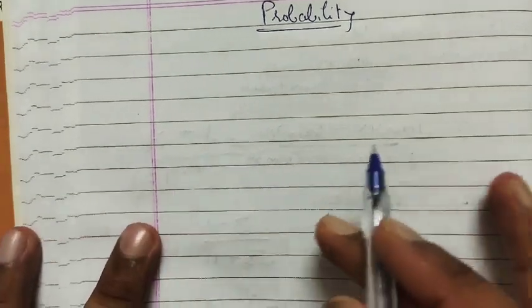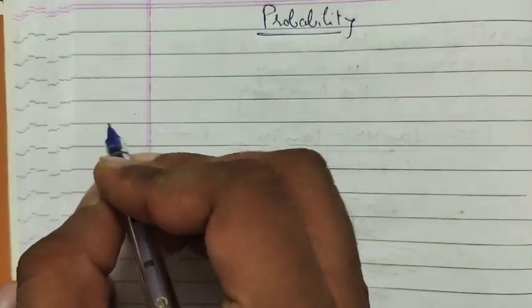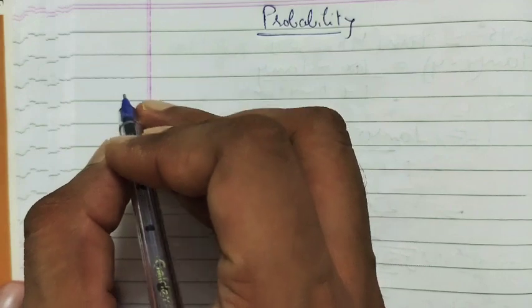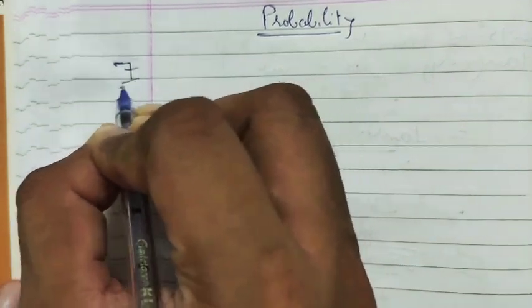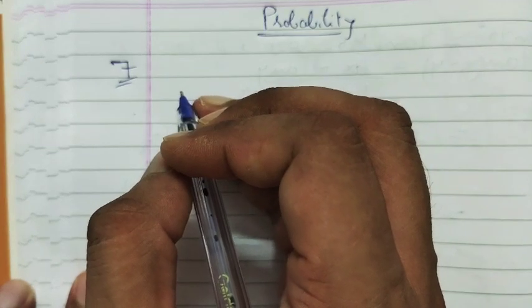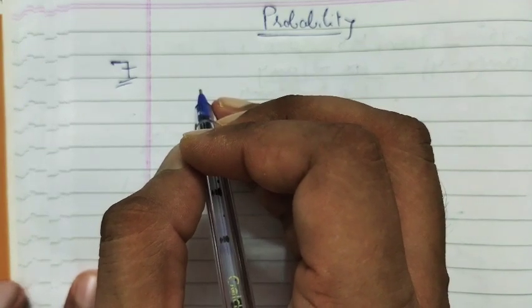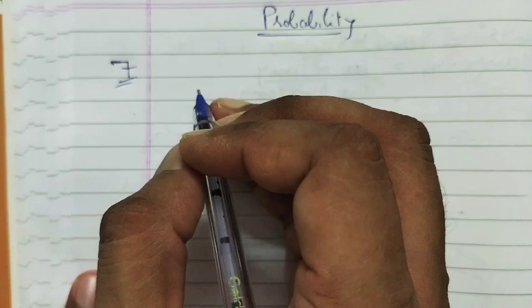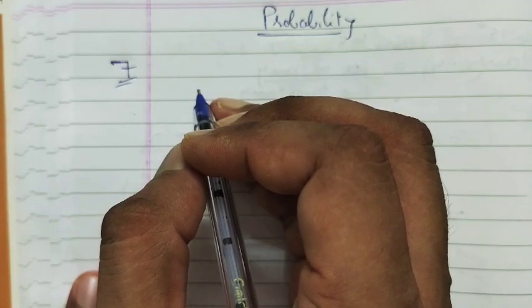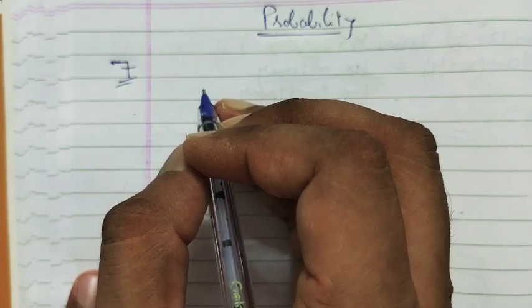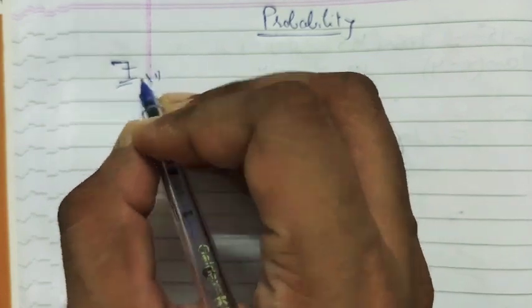So hello all, in this video we are going to discuss further questions of probability. Next is question number 7. The king, queen, and jack of clubs are removed from a deck of 52 playing cards. The remaining cards are well shuffled. A card is drawn from the remaining cards. Find the probability that the card is a heart.